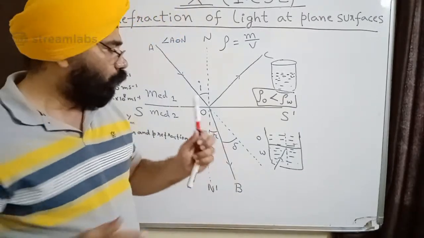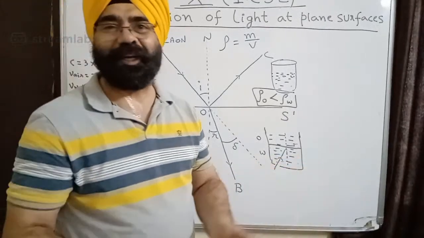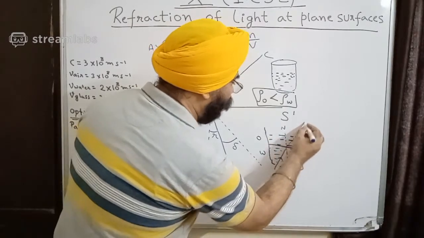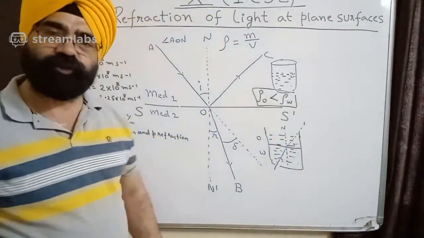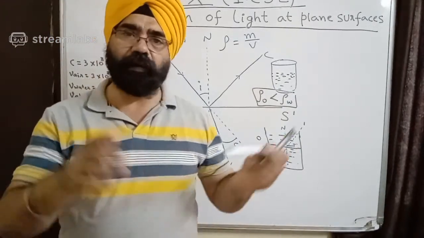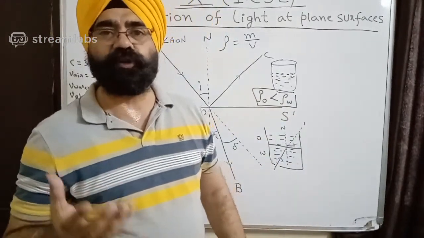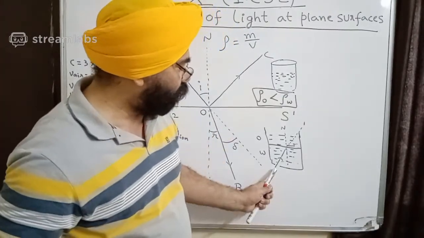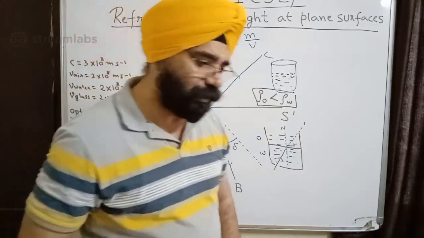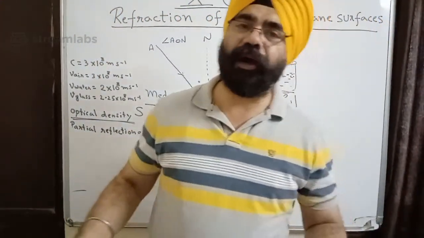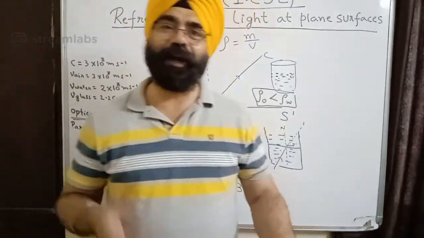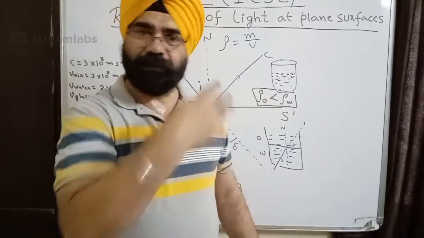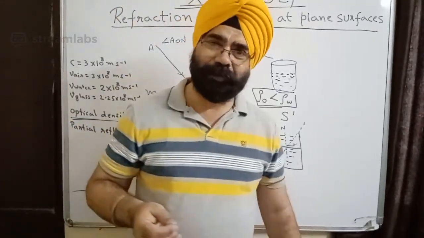Okay, so now what happens to the light? Ideally it should have gone straight like this. Now my girls tell me, what happens to this ray of light which is traveling from water to oil? Let's see, what do the girls write? Quickly, waiting for your answers. Now this is an interesting one, so I'll wait for your responses, only then I proceed. तुम्हारे जवाब आएंगे, उसके बाद कहानी आगे बढ़ेगी. तो जवाब जल्दी भेजिए.